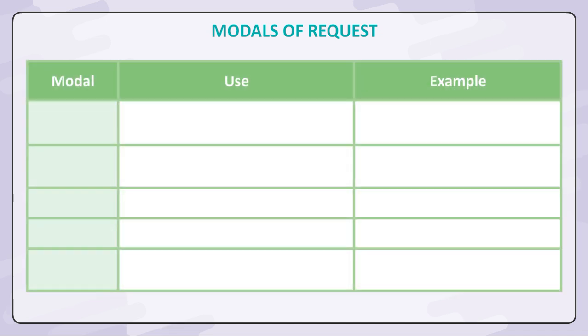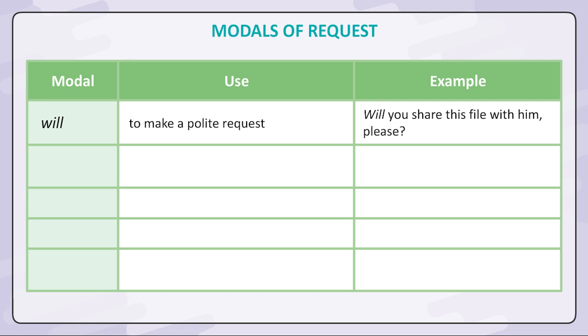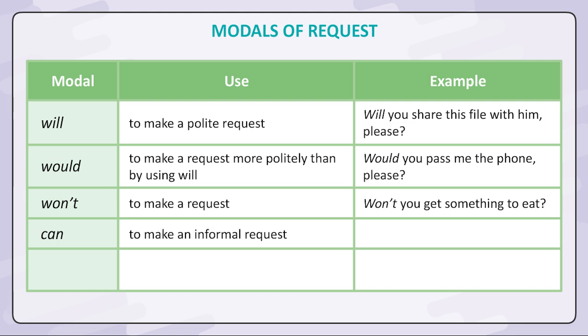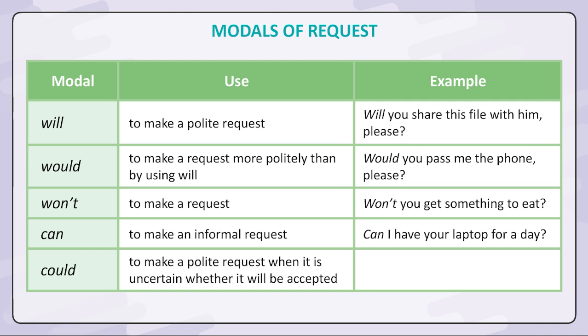Modals of request. Modal, use, example. Will, to make a polite request. Will you share this file with him, please? Would, to make a request more politely than by using will. Would you pass me the phone, please? Won't, to make a request. Won't you get something to eat? Can, to make an informal request. Can I have your laptop for a day? Could, to make a polite request when it is uncertain whether it will be accepted. Could you please take me to the zoo this weekend, Mummy?